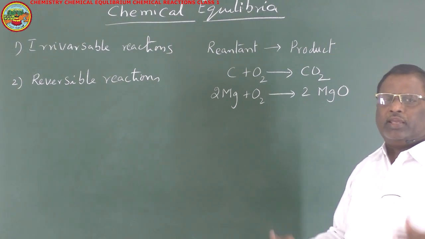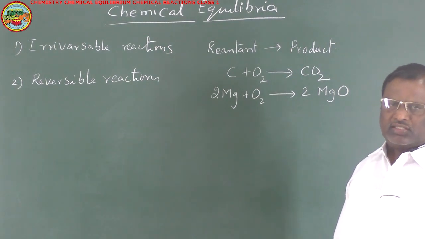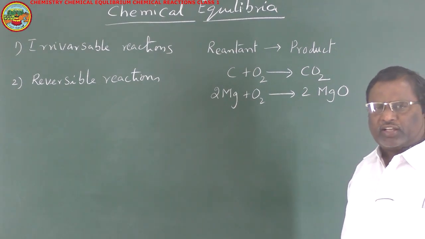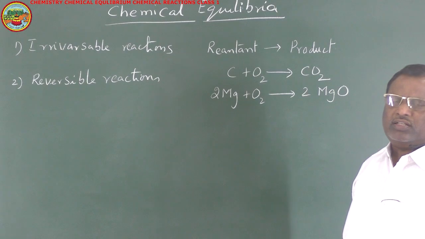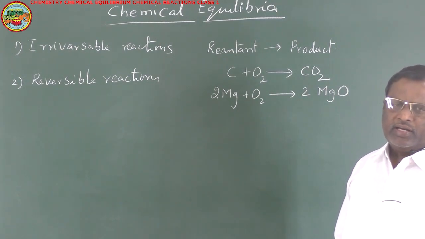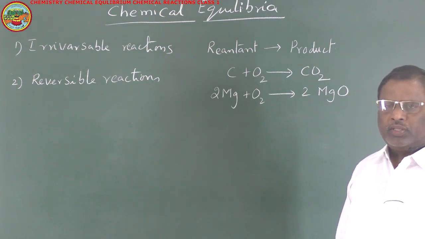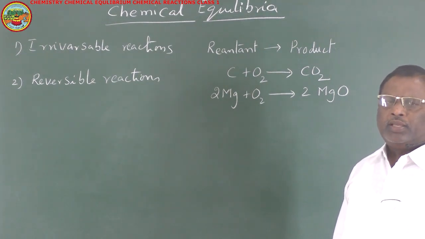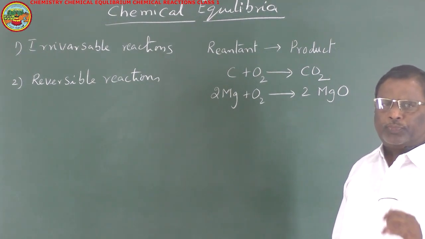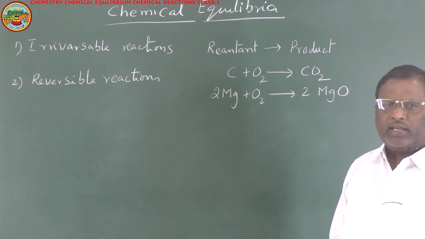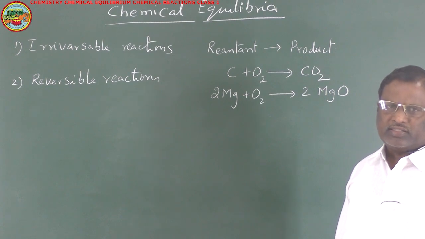Similarly, there are many reactions in which reactant may convert into product, but the product will never be converted back into reactant under the same experimental conditions. There are certain reactions in which reactants will convert into products and products will convert back into reactants under the same experimental conditions.